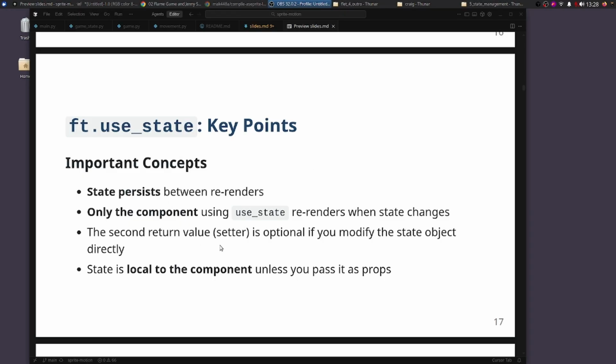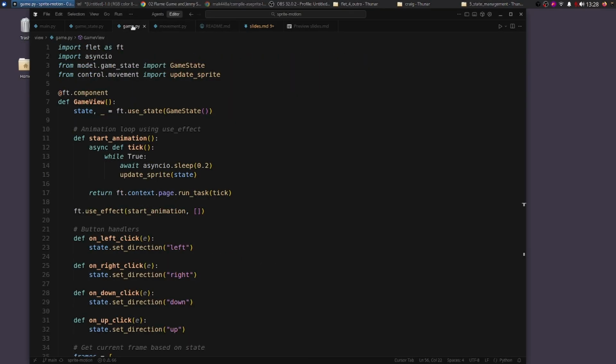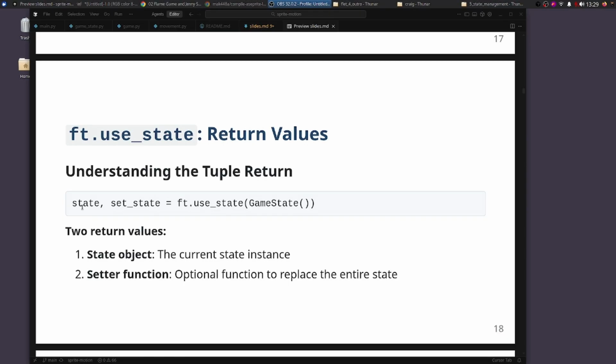The second return value, the setter, is optional. We're not using it. So we just have the underscore for the setter. We don't use it. We manipulate the state object directly. Typically, you have the name, so you can call this anything.